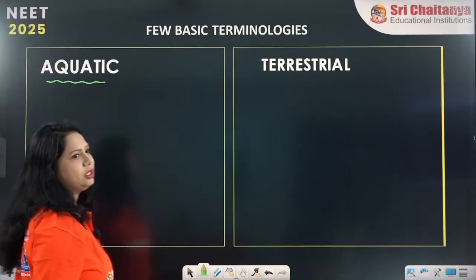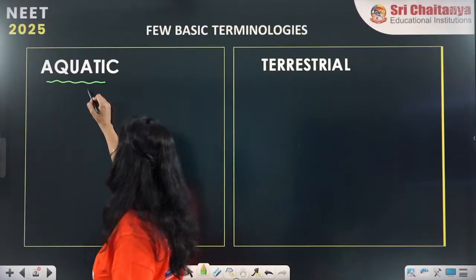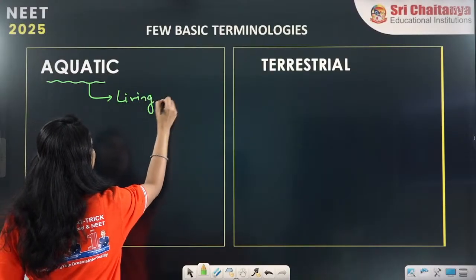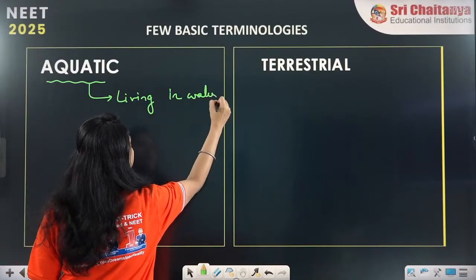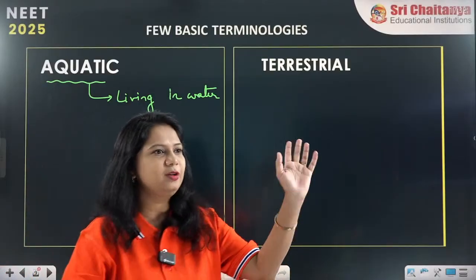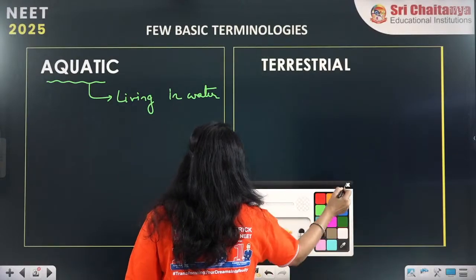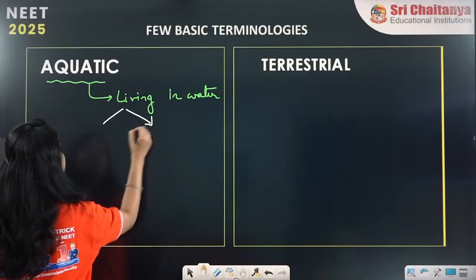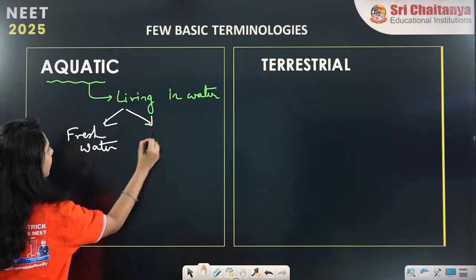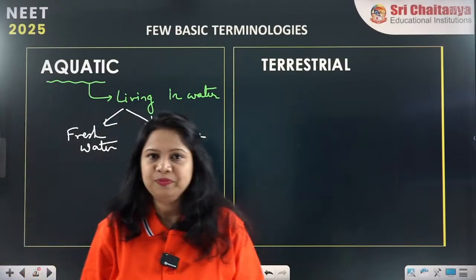First is aquatic. Aquatic we all know, the word aqua means water. So the organism which lives in water is aquatic. We all know, nothing different about it. Yes, of course I know it is not different, but here comes the actual thing. If it is aquatic, then there must be two parts, fresh water and marine water, right?